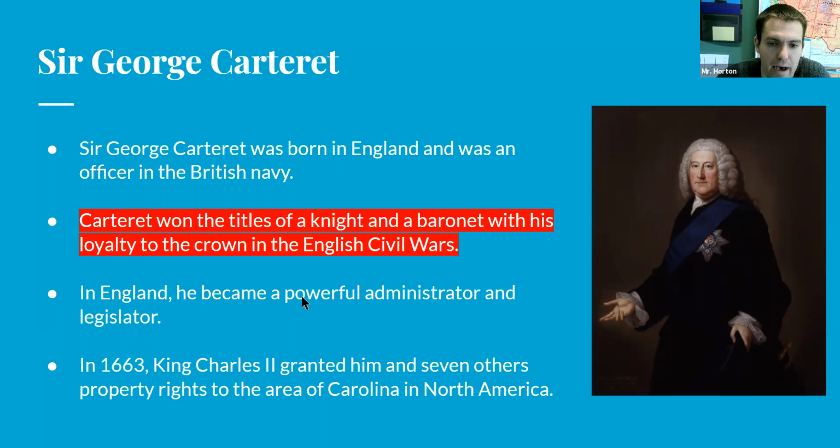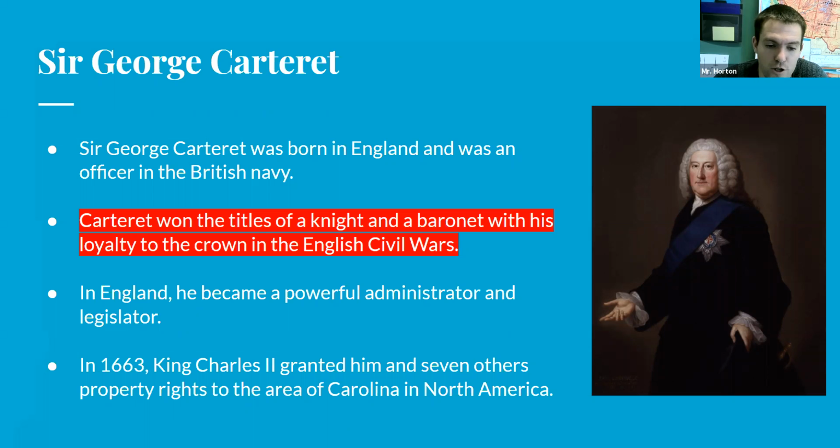And in England, he became a powerful administrator and legislator. And in 1663, King Charles II granted him and 7 others property rights to the area in Carolina in North America. So King Charles basically gave some of the land to George Carteret here as well. So he owned some of the land in North and South Carolina, as well as owning some land in New Jersey. So him and Lord Berkeley owned all of New Jersey. They each had a half of New Jersey. And then Sir George Carteret also owned some land in the Carolinas.